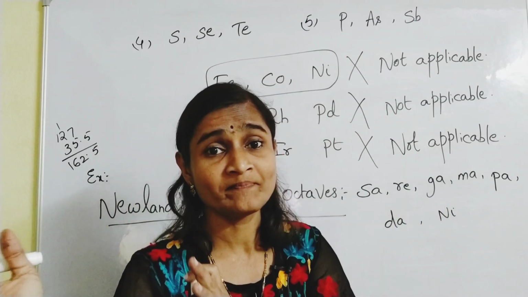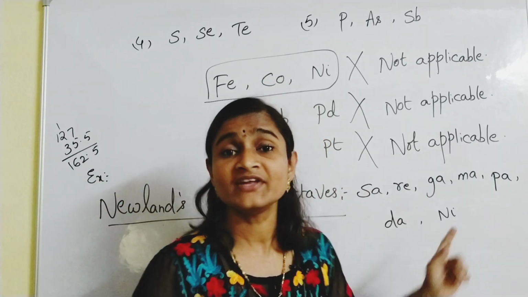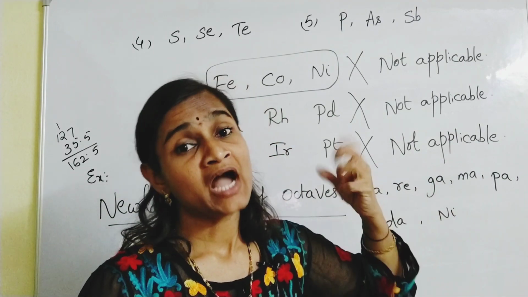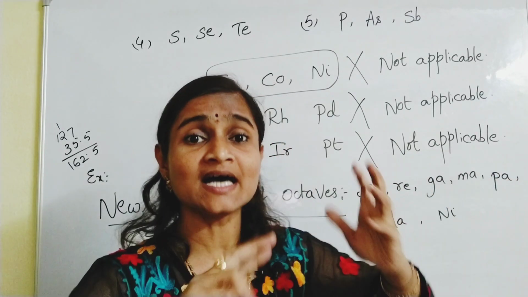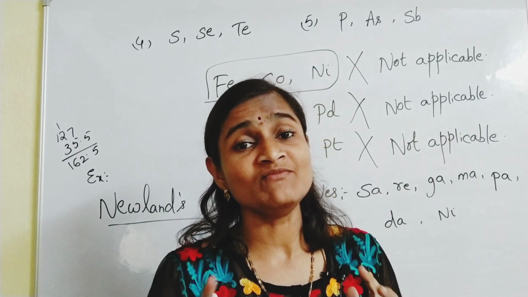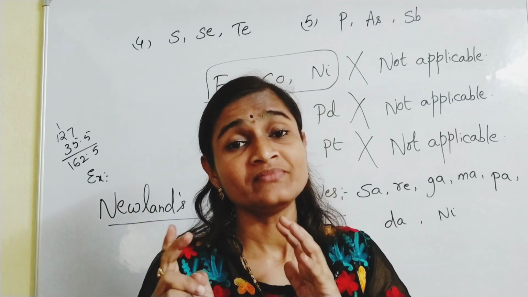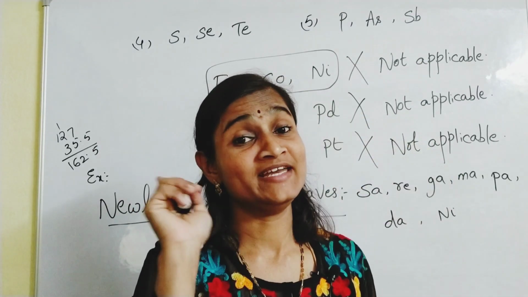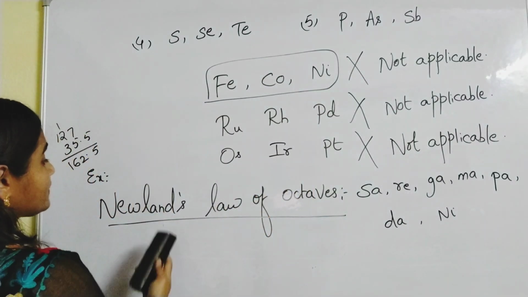After all the 7 musical notes have been uttered, as an 8th note you are giving sa again. That means sa is getting repeated. In the same way he arranged the elements as a set of 8 elements in such a way that the first element resembles in properties the 8th element. Please remember that point.